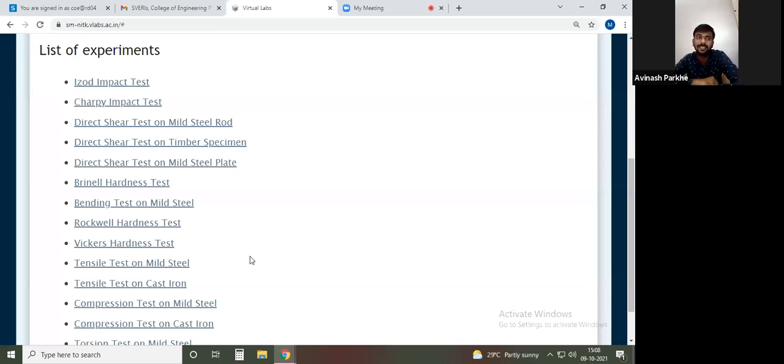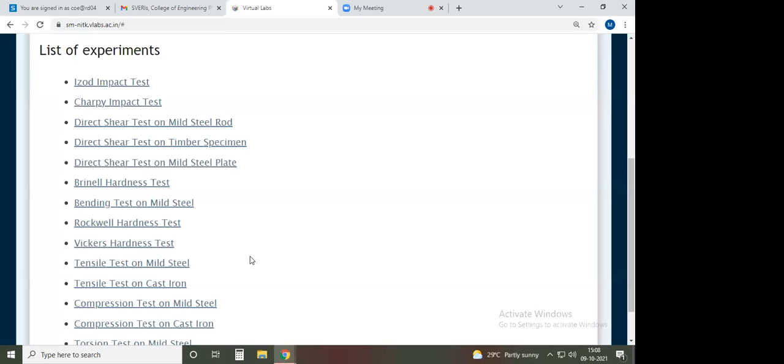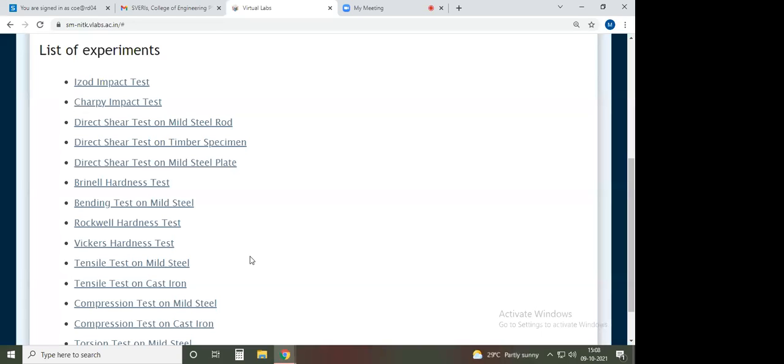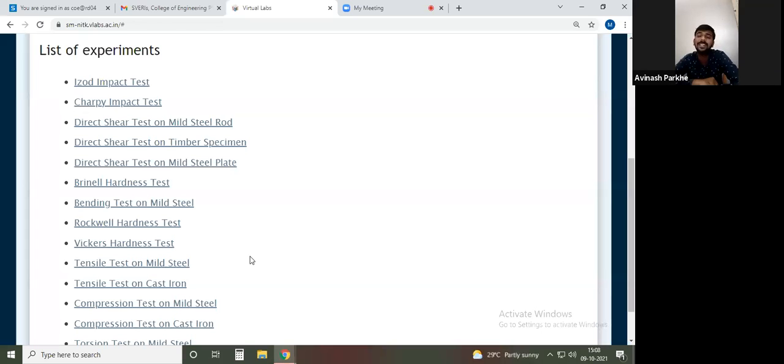Tensile testing, compressive testing, torsion testing, bending test and shear test are the commonly used tests performed under the strength of materials. Initially, we will take one demonstration, starting with the tensile test, and how the stress strain diagram for mild steel is generated, that also we are going to check in today's session.